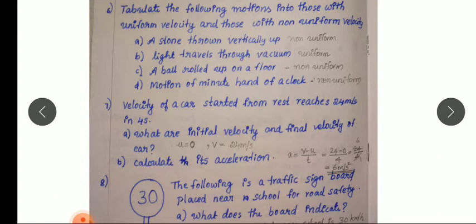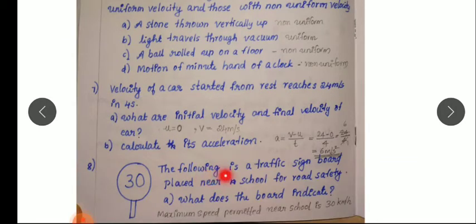Calculate its acceleration. So acceleration is equal to, A is equal to V minus U by T. V is 24. U is 0. 24 minus 0 divided by 4. That is 24 divided by 4. 4 ones are 4, 4 6s are 24. So 6 meter per second square is the answer.